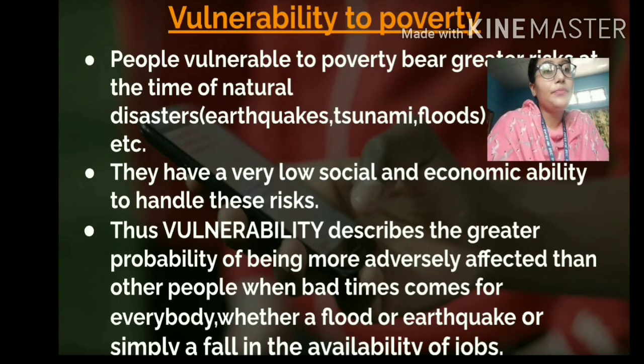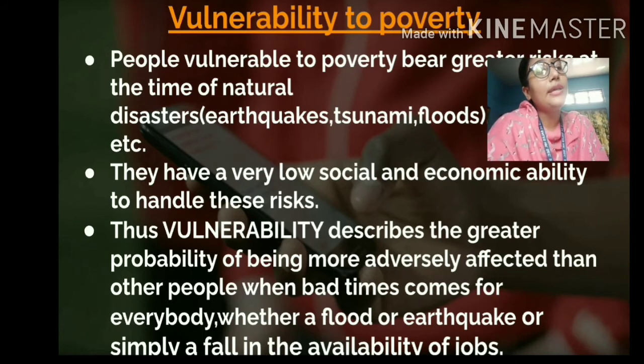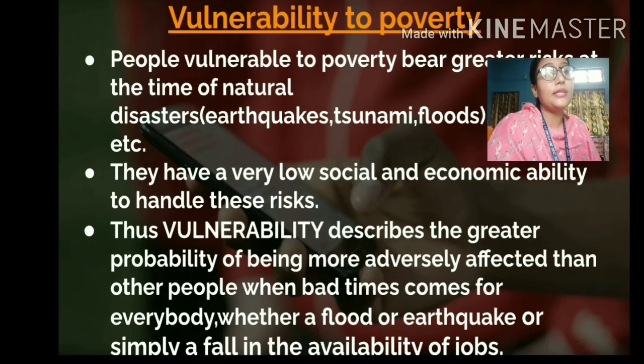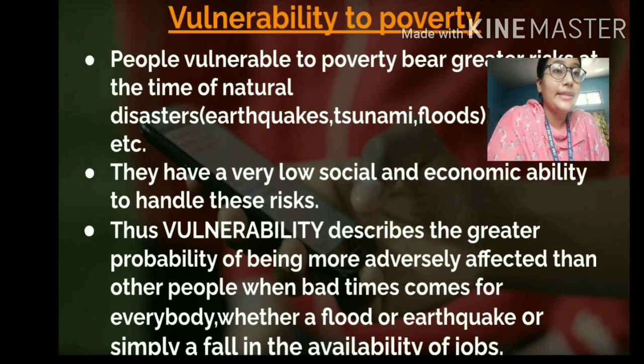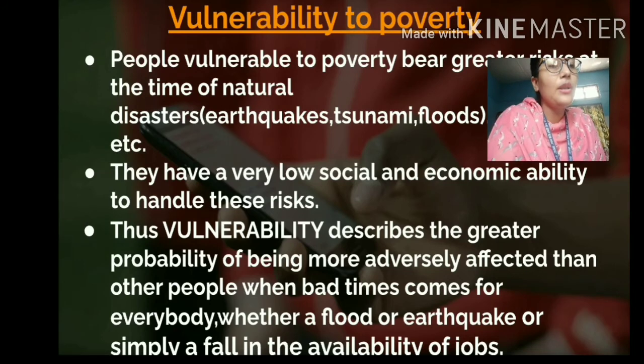So students, 2-3 months back we had lockdown. So what happened during the lockdown? Our economy was slowed down, isn't it? All the economic activities were put to a stop. There were no job opportunities, so that means everyone's life was affected. But then what happened? There are some categories of people who were more affected than the other categories of people. Let me take the case of two categories of people. One is the people who are doing a job, who get regular salaries, and the other is the daily wage laborers.